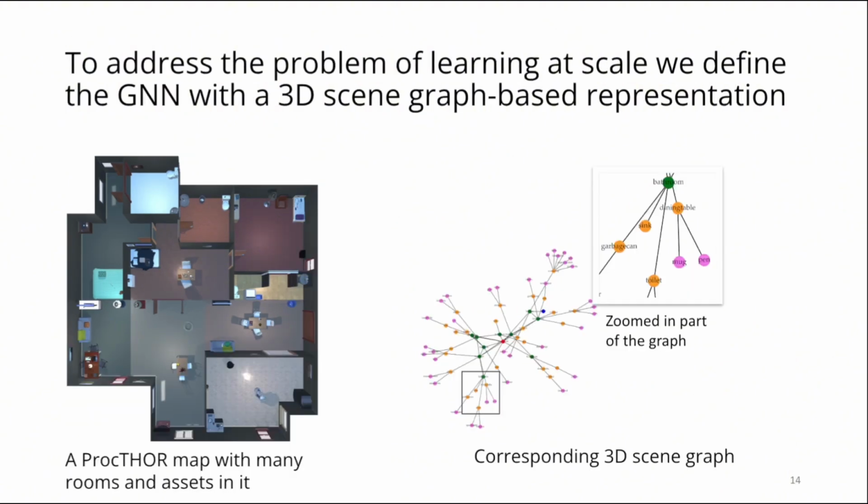To address the challenges of learning at scale, we abstract the world as a sparse 3D scene graph-based representation to define a graph neural network, which we use as our anticipatory planning cost estimator. In our graph representation, nodes are the entities embedded with semantic features, and edges represent the relationships among the nodes. Our insight is that this representation is well suited for the GNN to learn at scale.